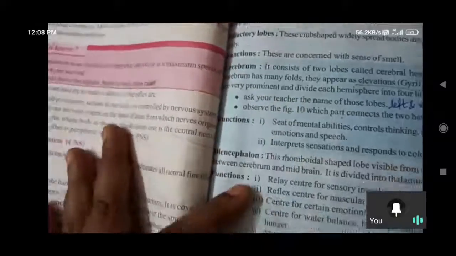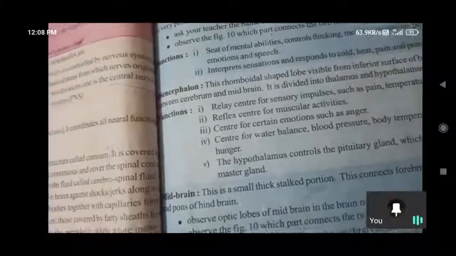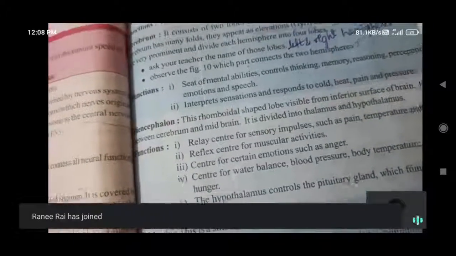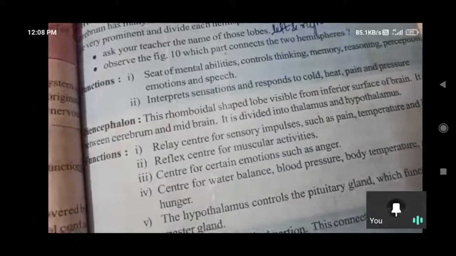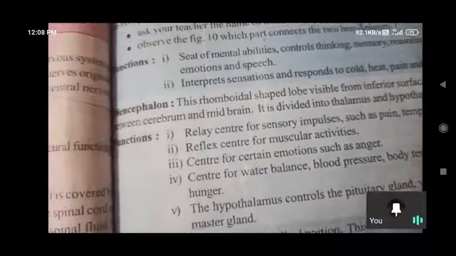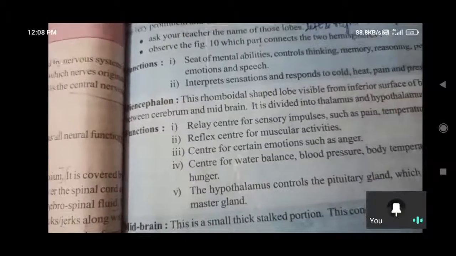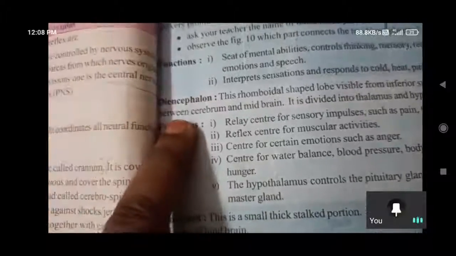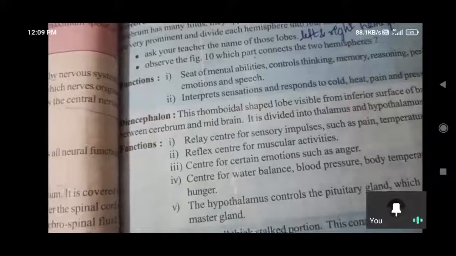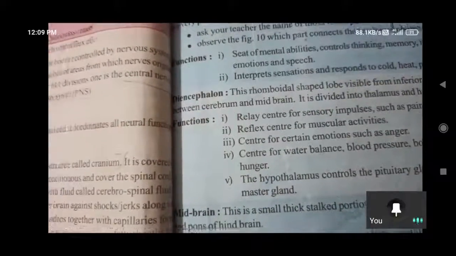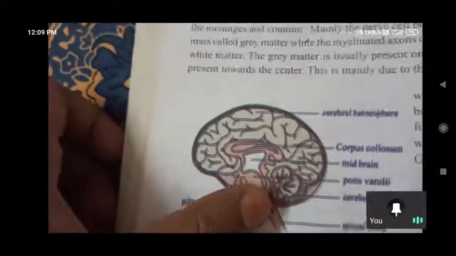And coming to the diencephalon, which is also a part of the forebrain. This is rhomboidal in shape and visible from the inferior surface of the brain. Inferior means lower, superior means upper; we studied inferior and superior in the heart. So the inferior surface of the brain means the lower surface, where we can observe this diencephalon. It is rhomboidal in shape, and it lies between the cerebrum and the midbrain. This white color portion is the midbrain.